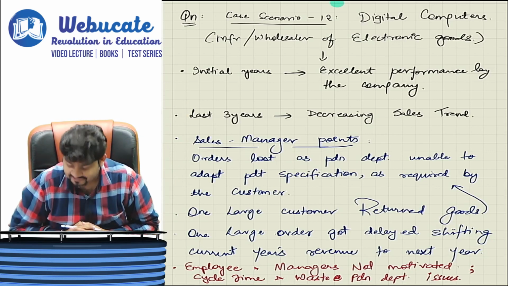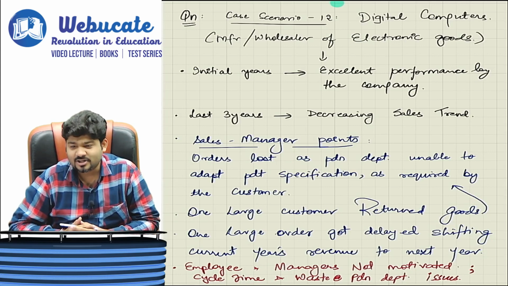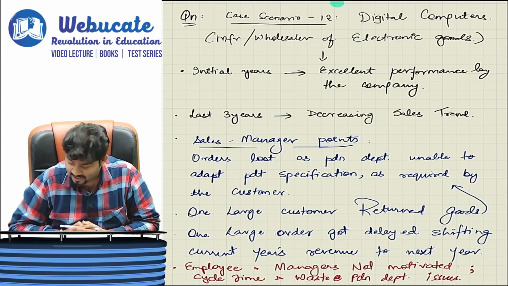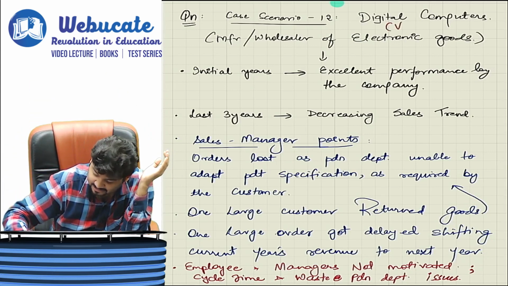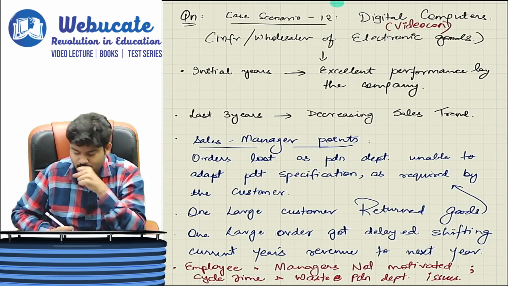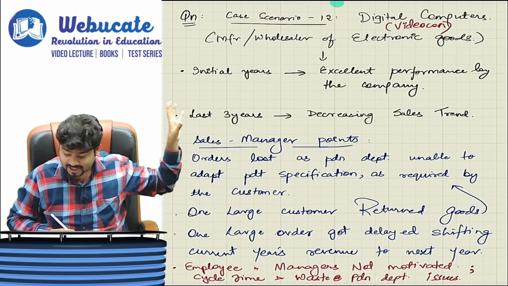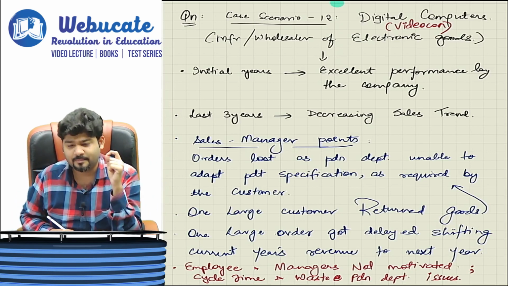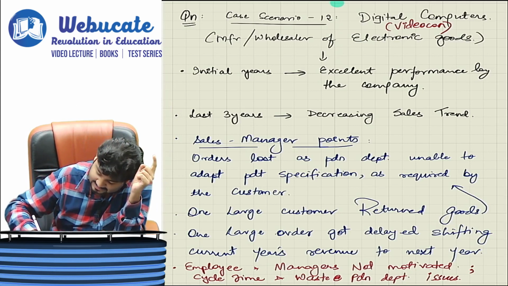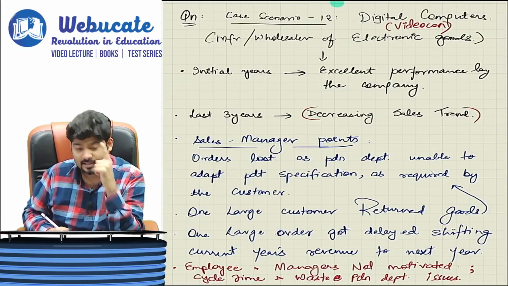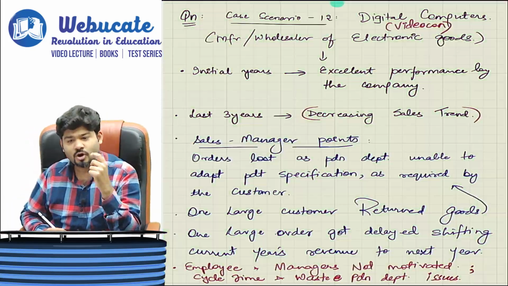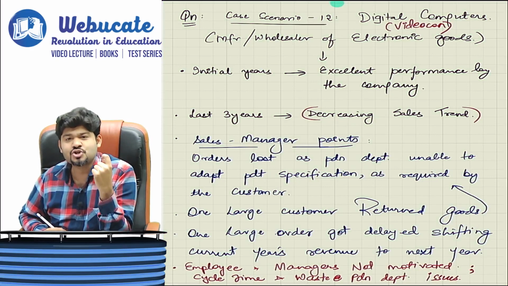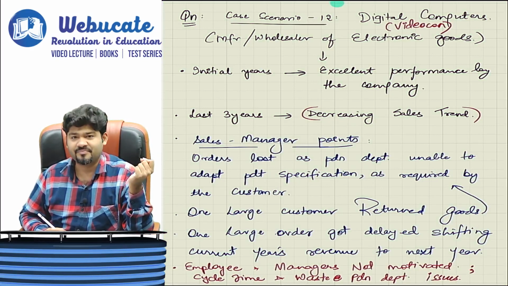So they are a manufacturer or wholesaler of electronic goods. In the initial years, excellent performance by the company. As I said, we can take an example of Videocon. But in the last 3 years, there is a decreasing sales trend. And obviously, the CEO of the company wants to know what exactly the issue is. So the issue is listed down.